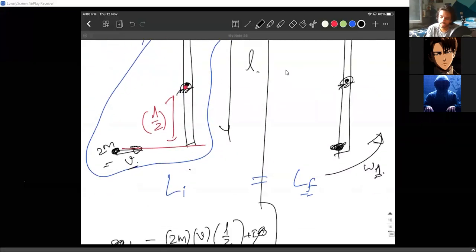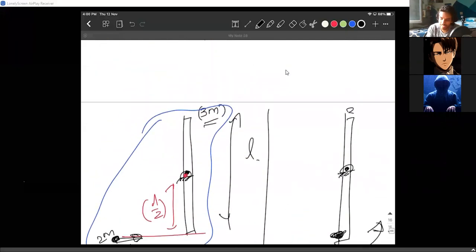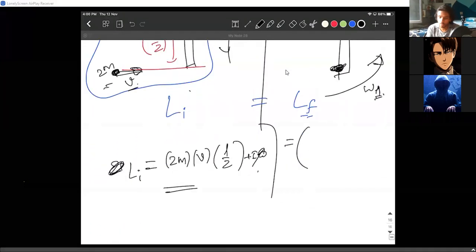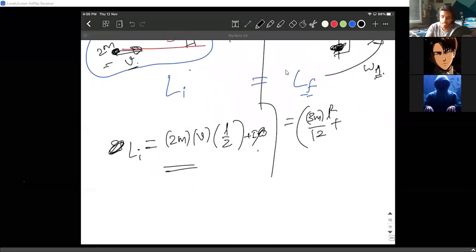Now that it sticks to this, L final will be, first of all, the moment of inertia of the rod. The rod has a mass 3m. A lot of people might have taken it wrong here. And the rod is hinged at the middle. I hope you know the moment of inertia: 3m into L square by 12, plus the particle at a distance L by 2, which is basically mr square. The mass is 2m, r is L by 2 square. That's what I wrote. That is the moment of inertia into omega 1.